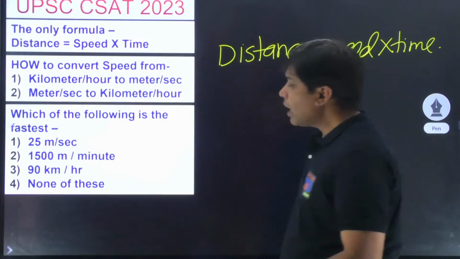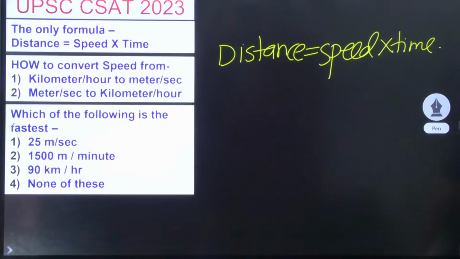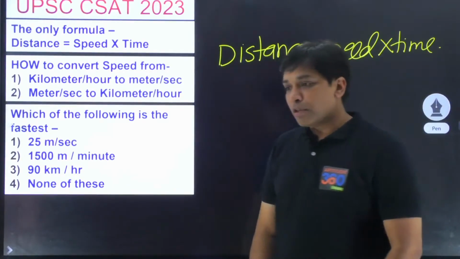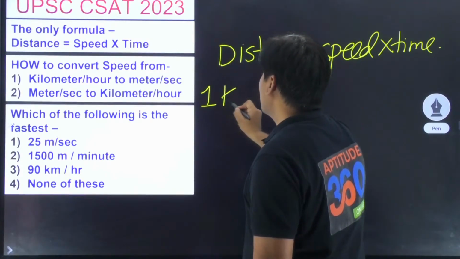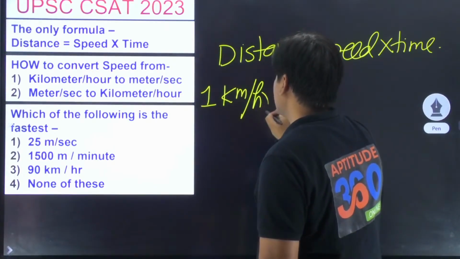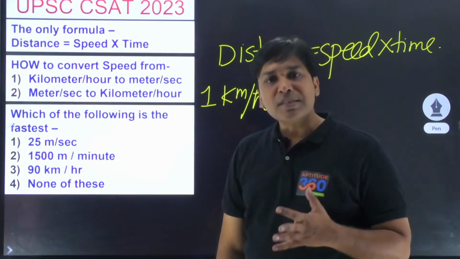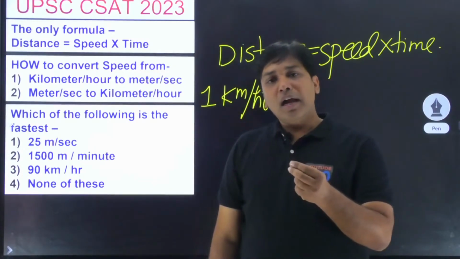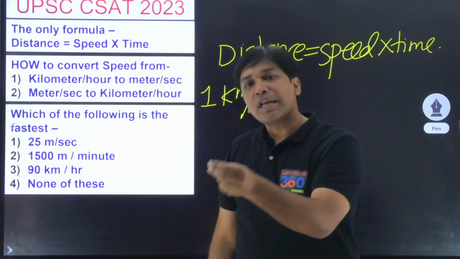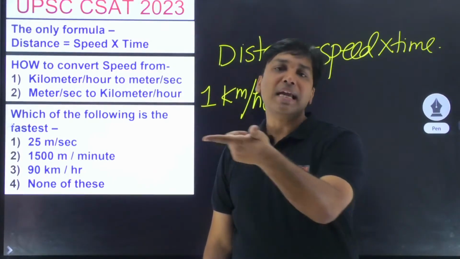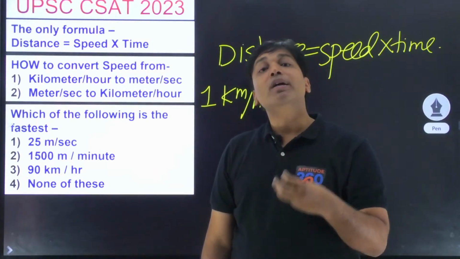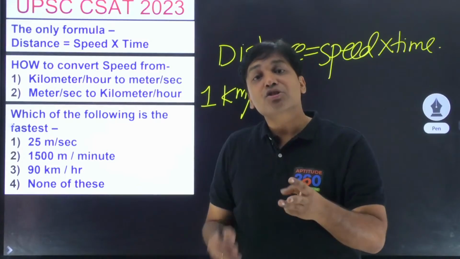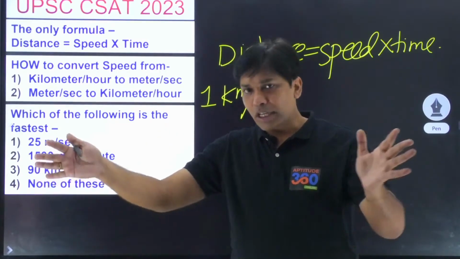Now before we move ahead and start solving our basic problems, I would like you to understand how we convert kilometer per hour to meter per second and vice versa. Say, if I have to convert 1 kilometer per hour, this speed, what is the meaning of saying 1 kilometer per hour? Any object will be moving 1 kilometer in 1 hour. In 1 hour it went 1 kilometer, so you called it speed 1 kilometer per hour, whereas in 2 hours the object will be moving 2 kilometers. In 3 hours it is going to be moving 3 kilometers, so forth and so on.